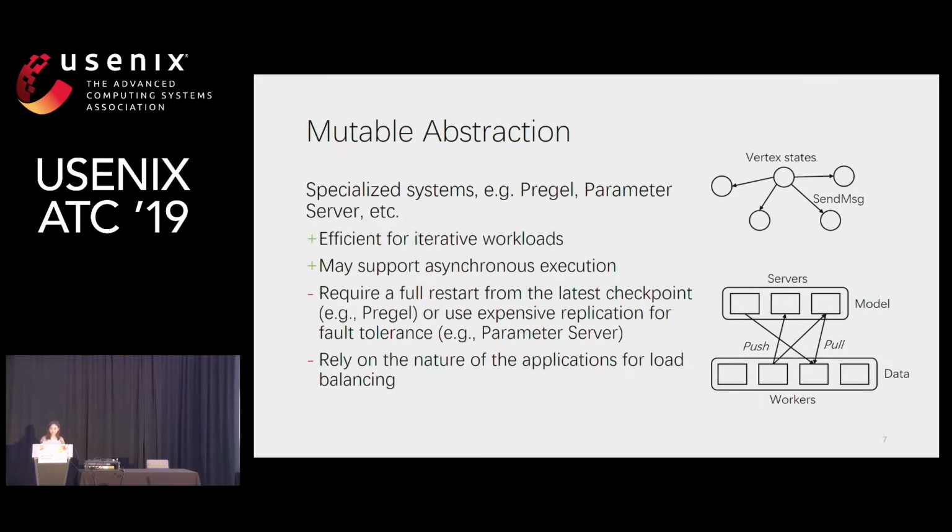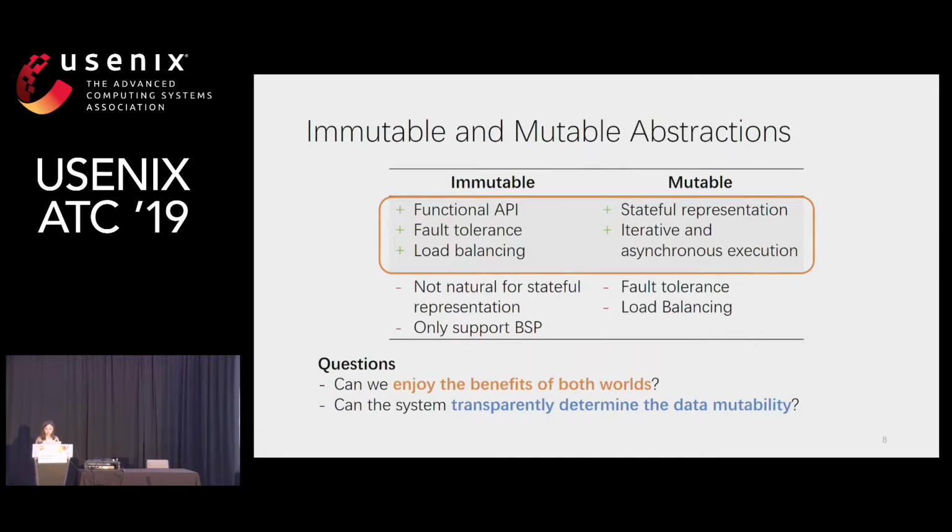So mutable systems are efficient for iterative workloads and may support asynchronous execution compared to immutable abstractions. However, it is more expensive to provide robustness with consistency guarantees. Also, those systems rely on the nature of the application for load balancing. Here is a summary of the pros and cons of both abstractions. Existing systems adopt either the immutable or mutable abstraction and do not enjoy the benefits of both worlds.